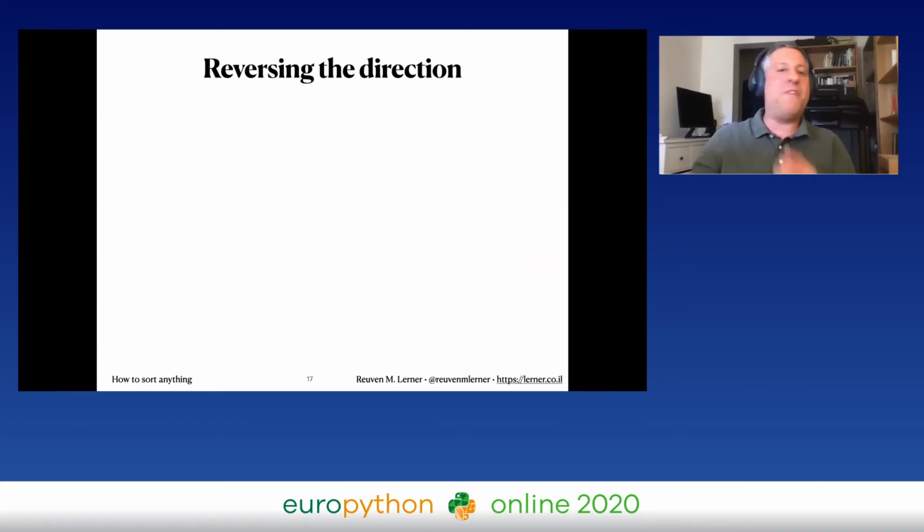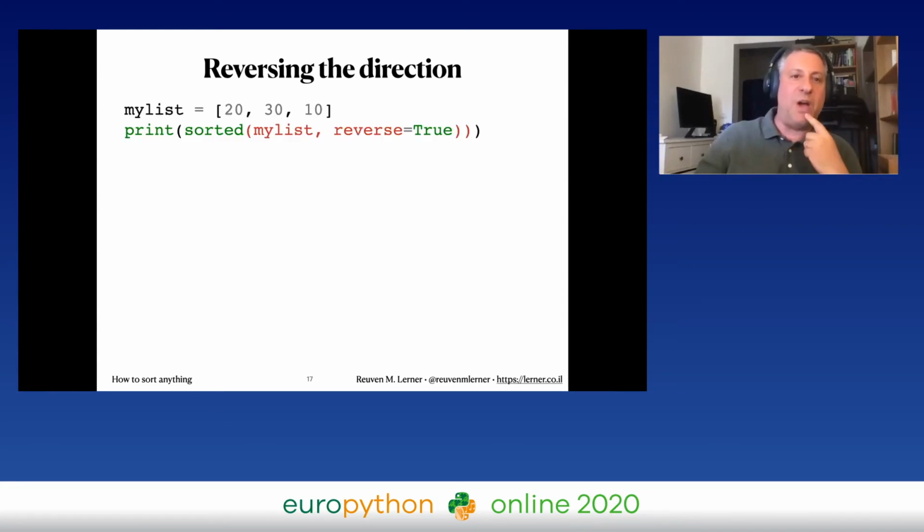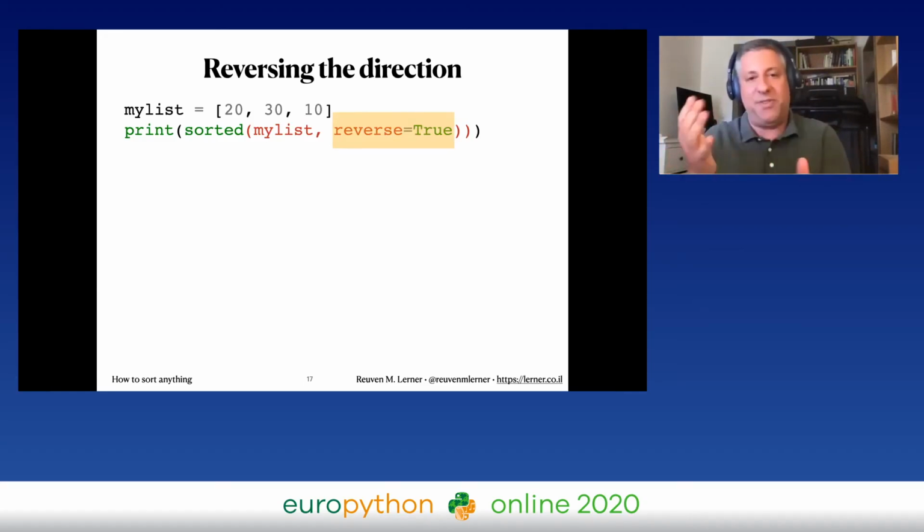Okay, what if I want to reverse the direction? What if I don't want from lowest to highest, I want from highest to lowest? So I'm going to say my list equals 20, 30, 10, and now I'm going to pass a new parameter. I'm going to say reverse equals True. And reverse equals True basically just swaps the order. So instead of being lowest to highest, it'll be highest to lowest. And indeed, we see here that we get 30, 20, 10.